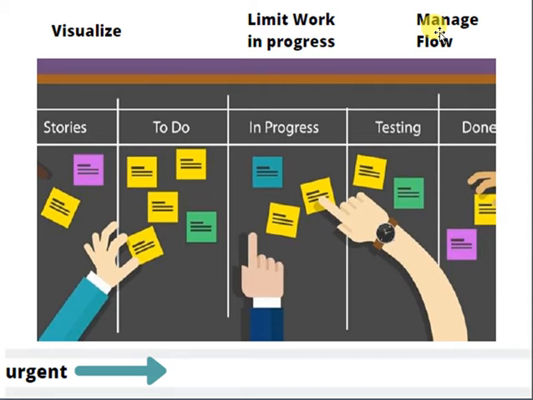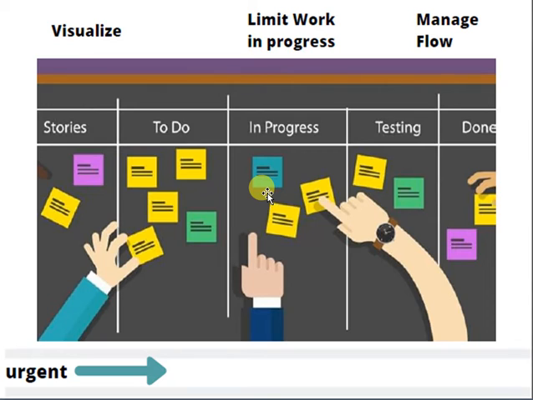Manage flow means, friends, that you will manage the flow. If you ask what the flow is, first of all the story comes into the to-do list, then it moves to in progress, then to testing, then to done, and then to the customer. But if there is any problem, for example an issue in progress, you have to see what issues are occurring and why they are occurring in the in-progress stories.